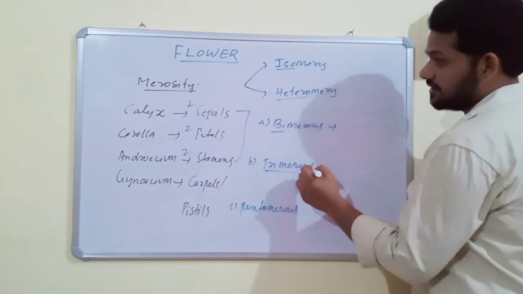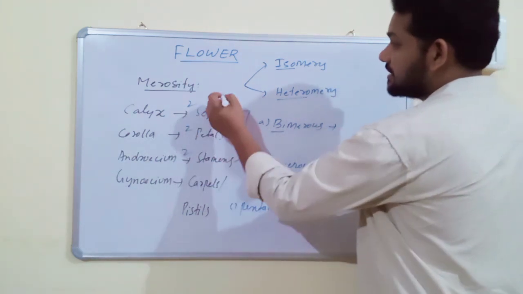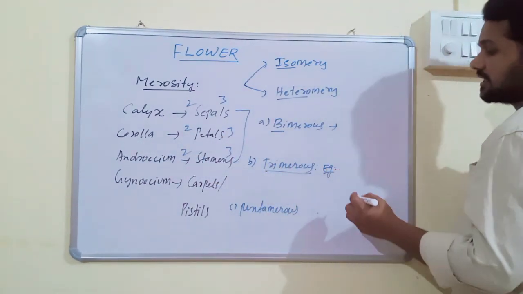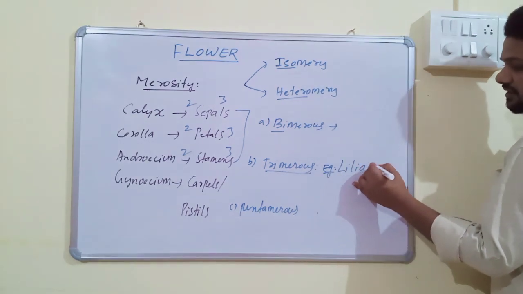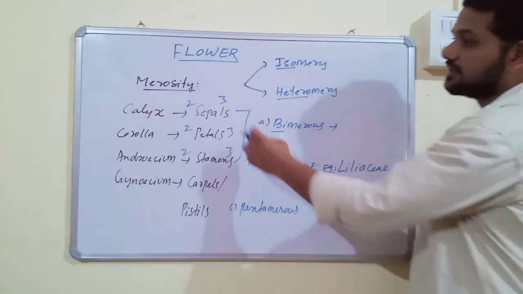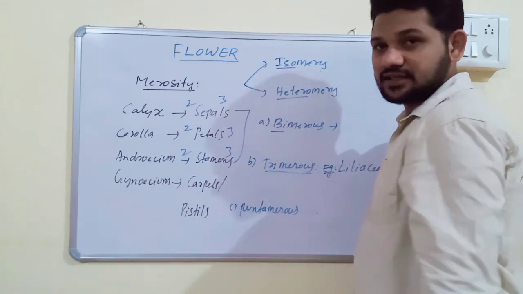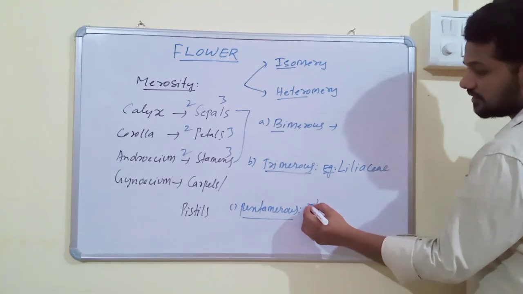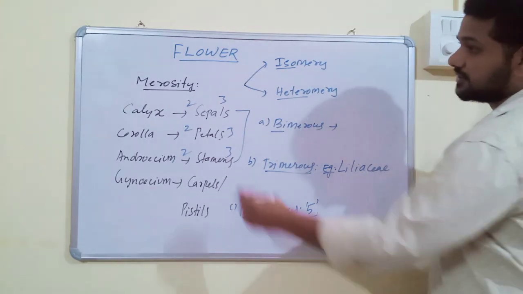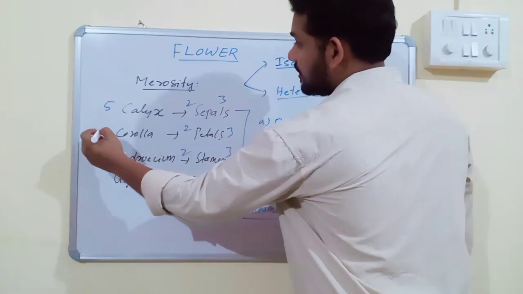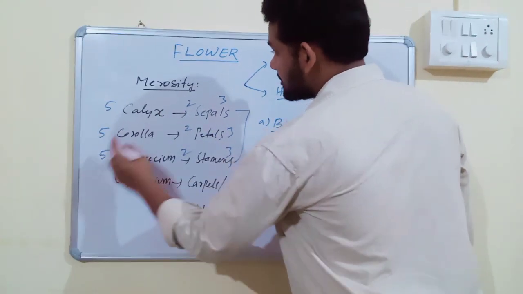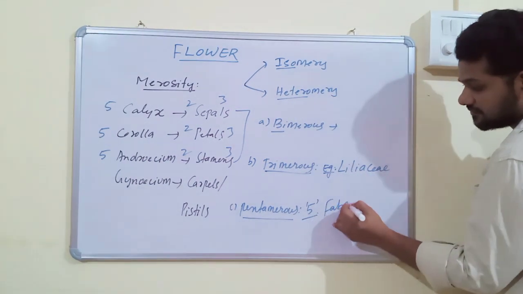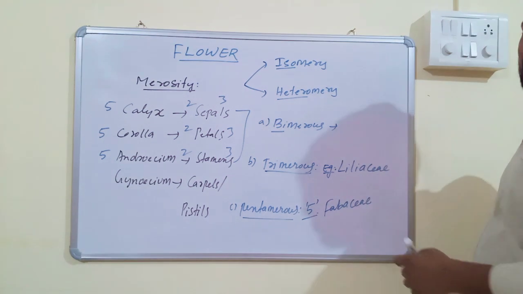And trimerous condition: if each floral organ has three parts, then the condition is called trimerous. Trimerous condition is the characteristic feature of the family Liliaceae. In Liliaceae, calyx has 3 sepals, corolla has 3 petals, and androecium has 3 stamens. Pentamerous is also the same. If each floral organ has 5 floral parts, for example calyx has 5 sepals, corolla has 5 petals, and androecium has 5 stamens, then the merosity is called pentamerous. Pentamerous is the characteristic feature of the family Fabaceae.